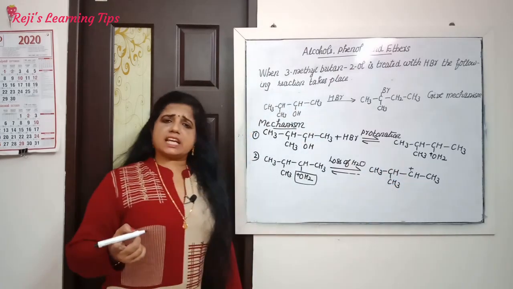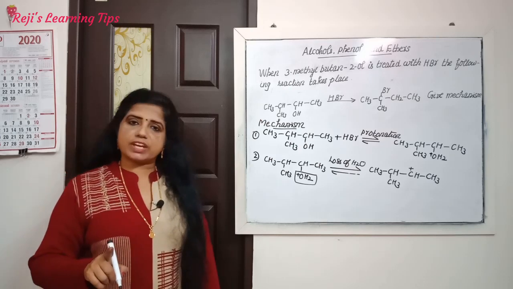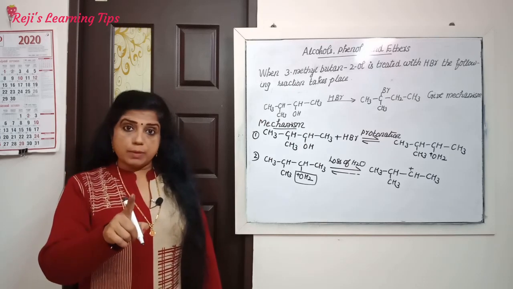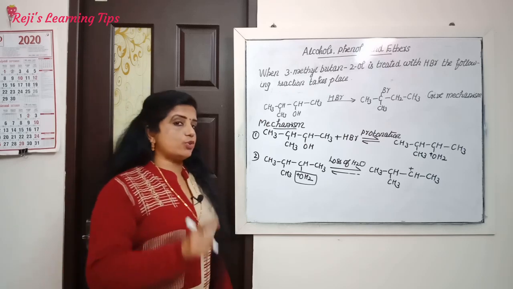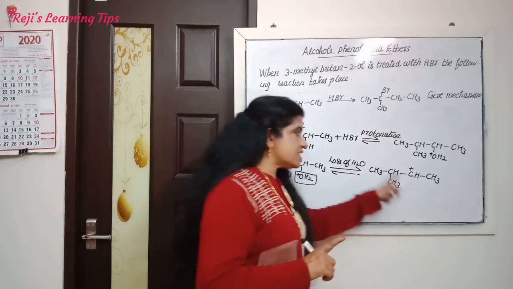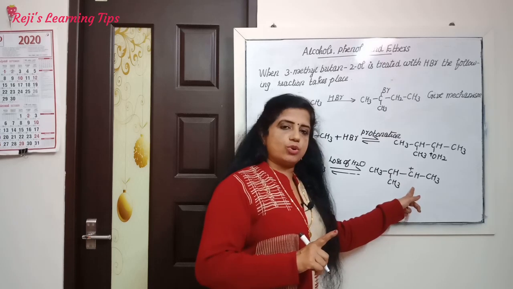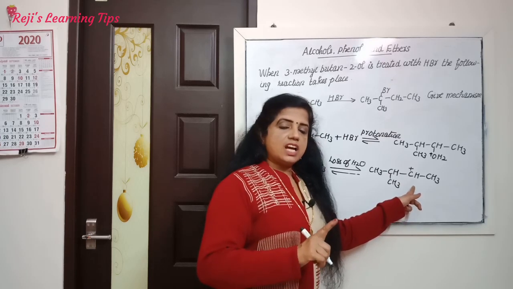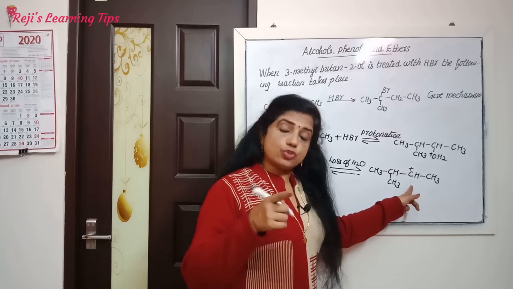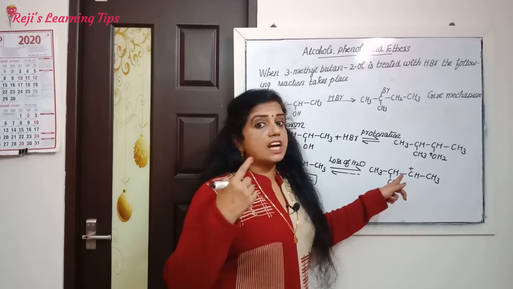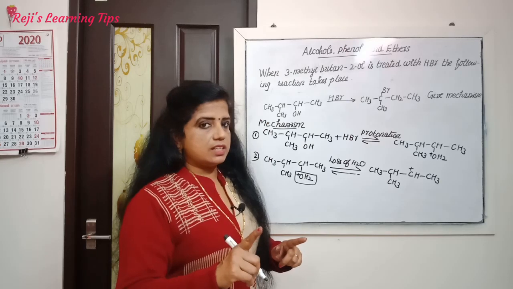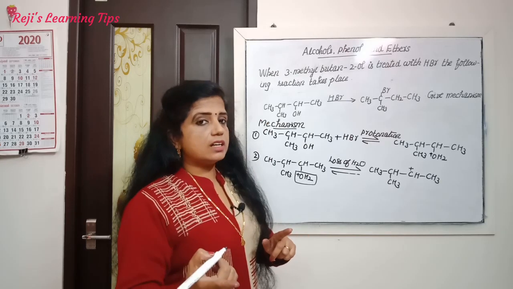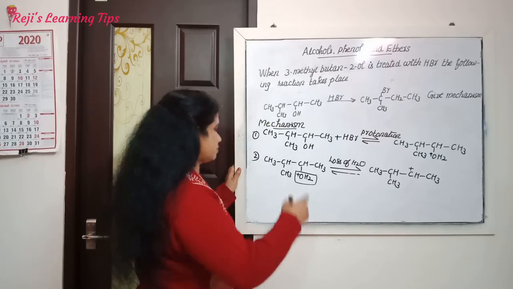Among primary, secondary and tertiary carbocations, which is more stable? Correct, the tertiary carbocation is more stable. So this secondary carbocation rearranges to form a tertiary carbocation by hydride shift from the third carbon atom.